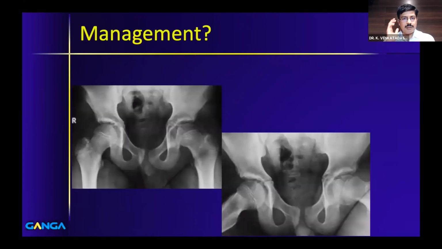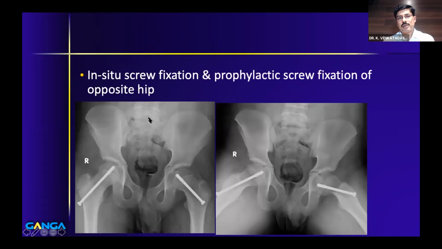So what would you do in this child? This is a straightforward case for in situ pinning. So that was what was done. And we tend to do prophylactic pinning for the opposite hip. Again, it is controversial. So generally prophylactic pinning is indicated if the child is obese, if it is an atypical slip, where the child is younger than 12 or 10 years of age, or if there is associated endocrinopathy and obesity. So all these are the classical indications to do prophylactic pinning.